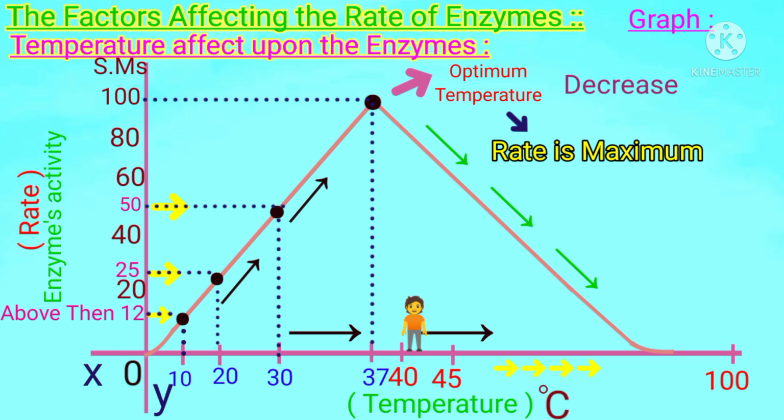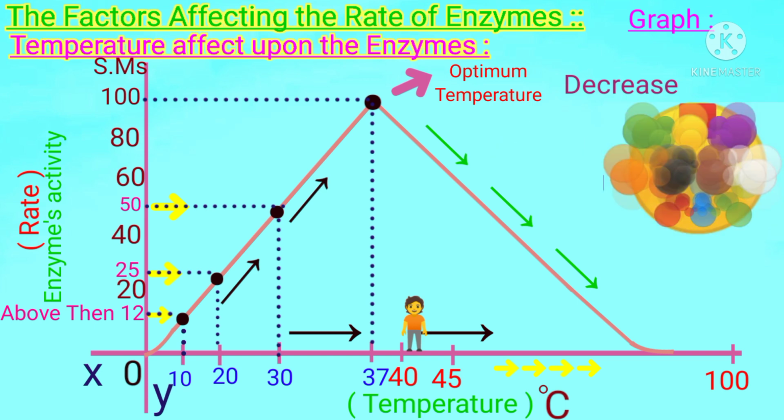Students, what is the cause of it? Its cause is denaturation of the enzyme. So at this point, the enzyme is destroyed, denatured due to its heat sensitivity, and adopts this form. So now it is unable to catalyze any substrate molecule.